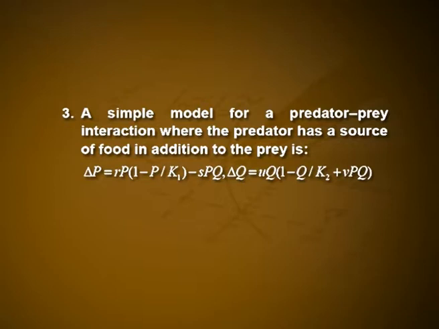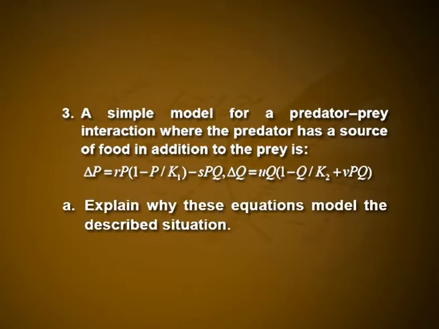Third question: a simple model for the predator-prey interaction where the predator has a source of food in addition to the prey is ΔP = rP(1 − P/K1) − sPQ, and ΔQ = uQ(1 − Q/K2) + vPQ.